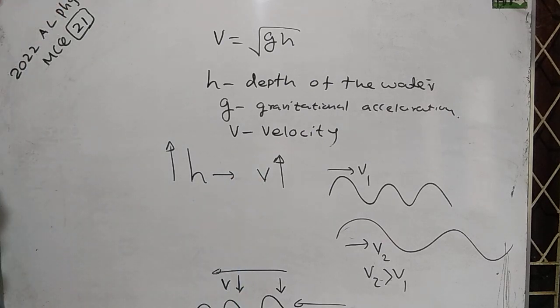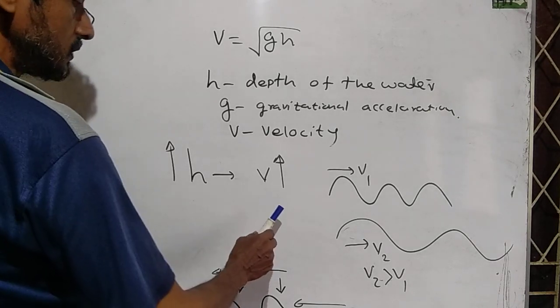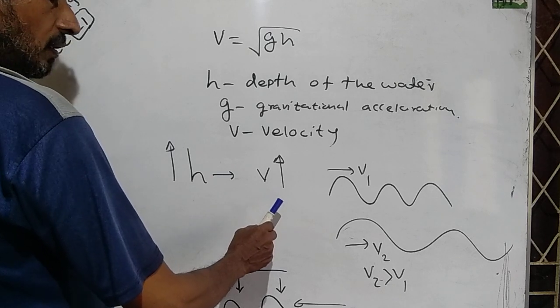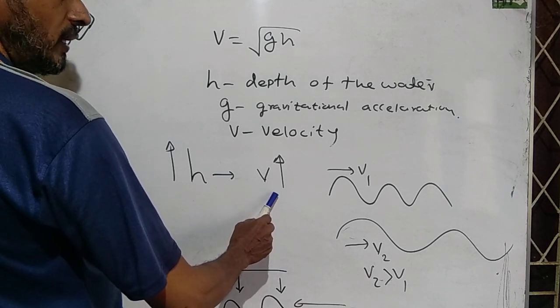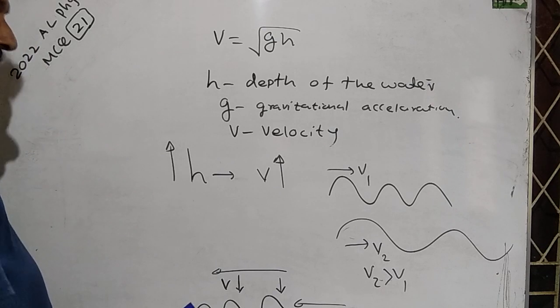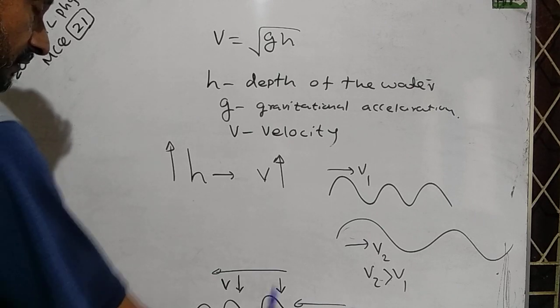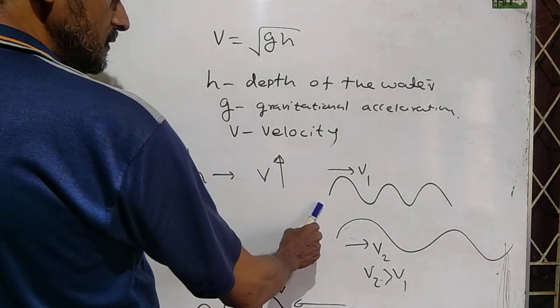How does velocity increase? By water waves' wavelength being increased. When the wavelength is increased, the velocity is increased.